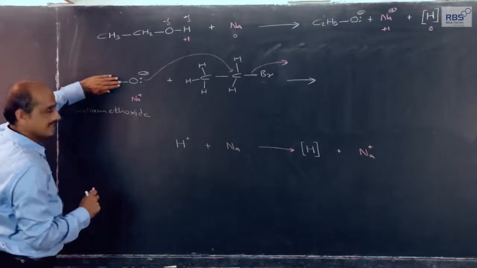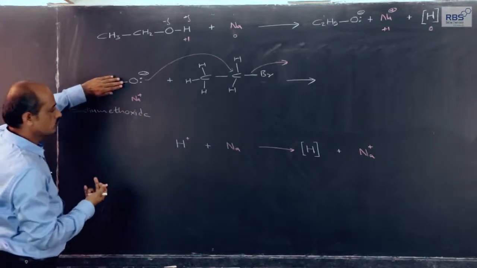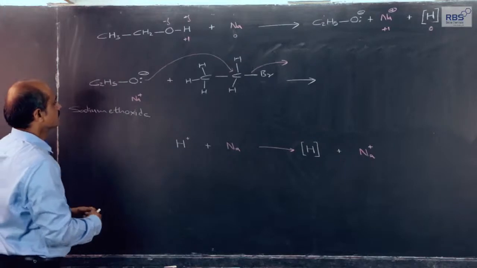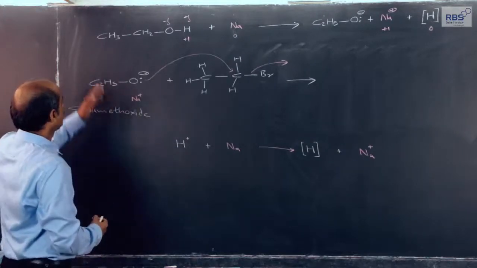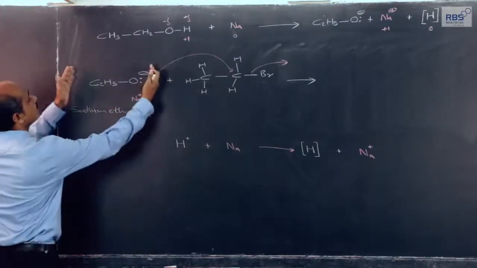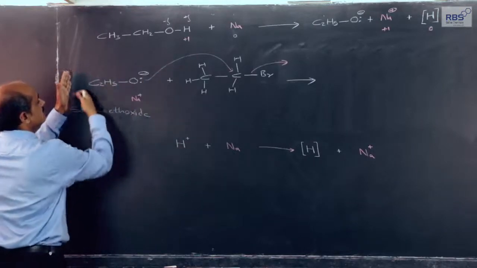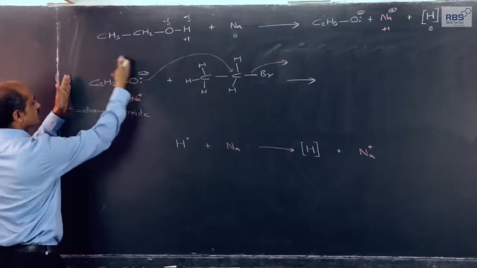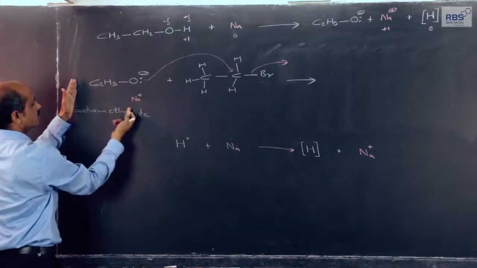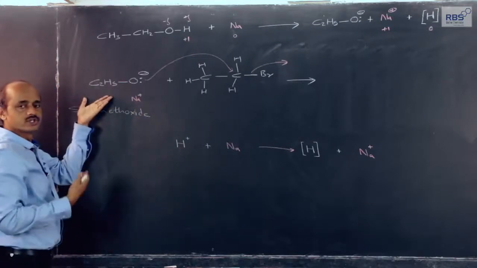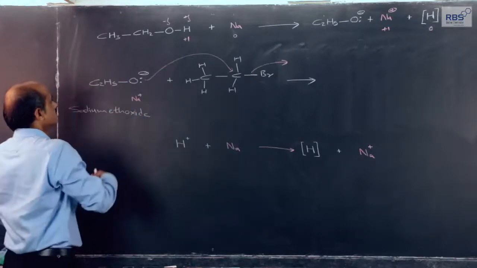It can be any other alkyl group, sodium methoxide if a methyl group were present, or another alkyl halide. Now, how is sodium alkoxide formed? Let us focus on that first: how sodium ethoxide or sodium methoxide is formed.